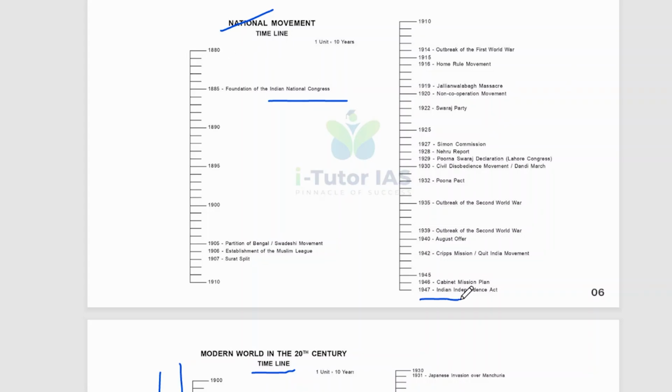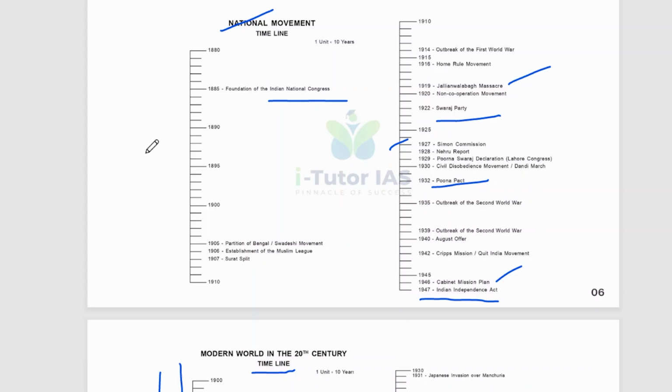So the Indian Independence Act in 1947, the 1946 Cabinet Mission Plan, the 1942 Cripps Mission and Quit India, and the August Offer in 1940, and the outbreak of the Second World War in 1939, the Poona Pact in 1932, Civil Disobedience and the Dandi March in 1930, and the Purna Swaraj Declaration in 1929, the 1928 Nehru Report and the Simon Commission Report in 1927, and the Swaraj Party, and in 1920 the Non-Cooperation Movement, the Jallianwala Bagh Massacre in 1919.